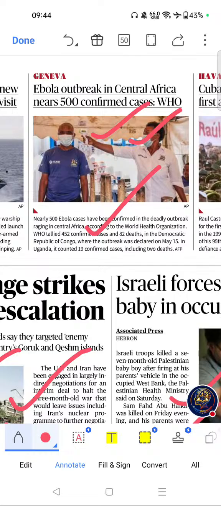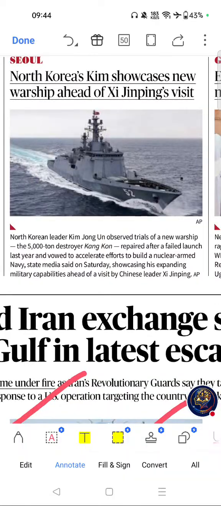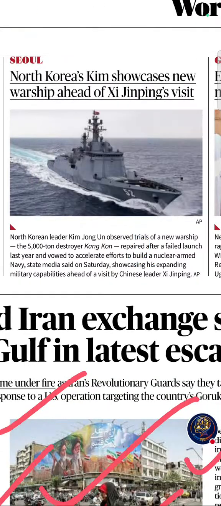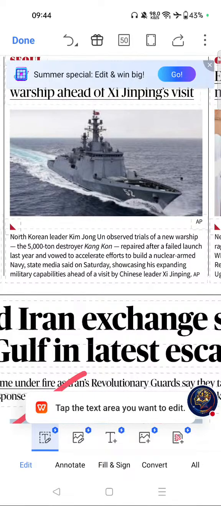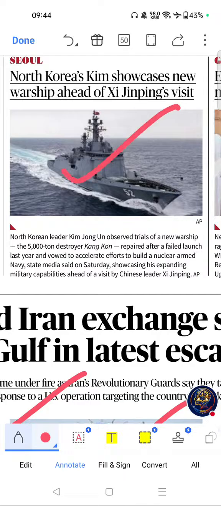Move on to next important article of this page, was this one. North Korea's Kim showcases new warship ahead of Xi Jinping's visit. If you see the importance, East Asian security is increasingly relevant. North Korea's military developments frequently appear in current affairs. Please go through this topic.